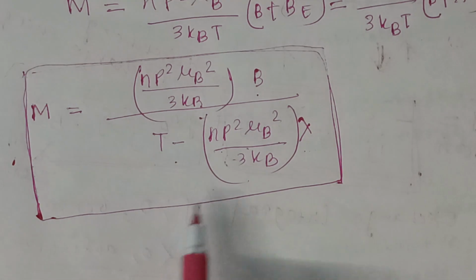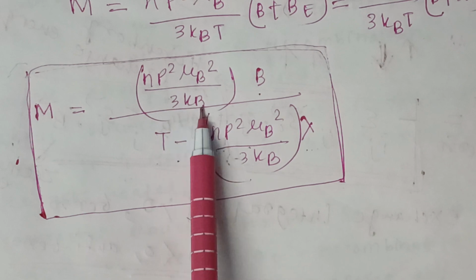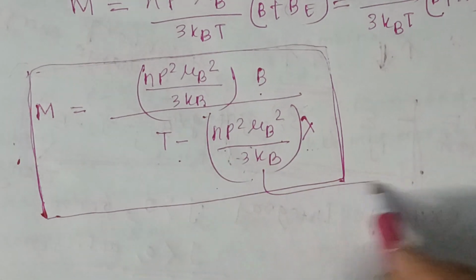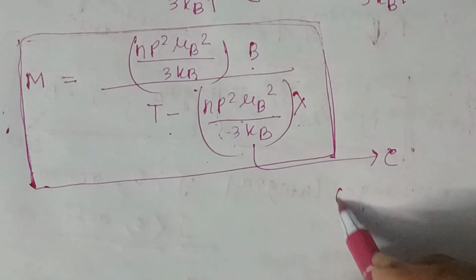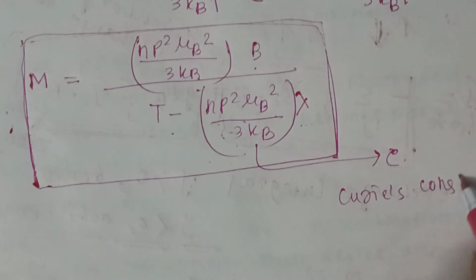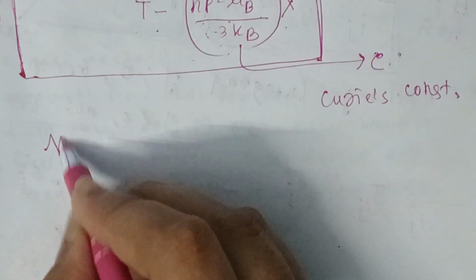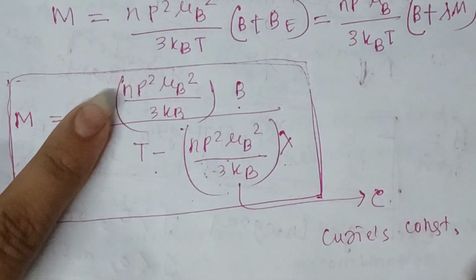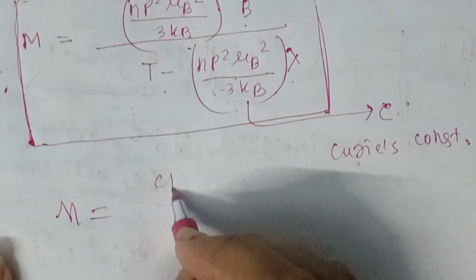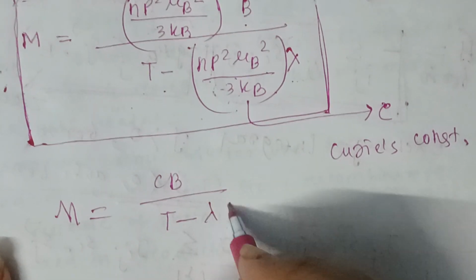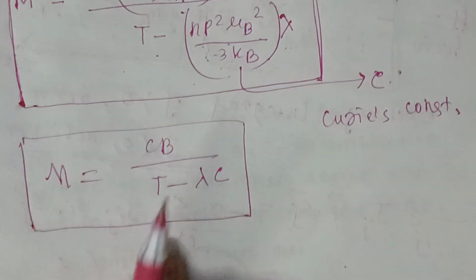Here the quantity n p squared mu_B squared divided by 3 k_B is known as C, the Curie constant. So the expression becomes M equals C B divided by T minus lambda C.